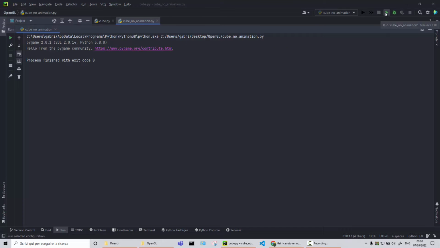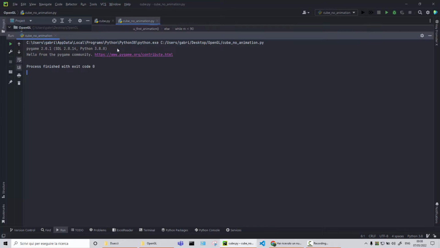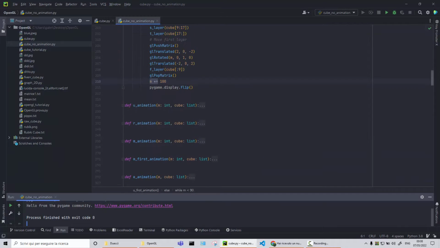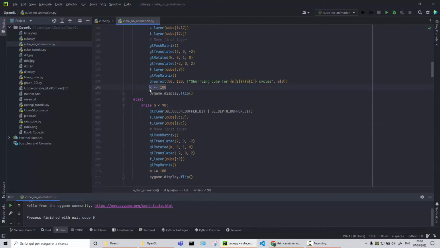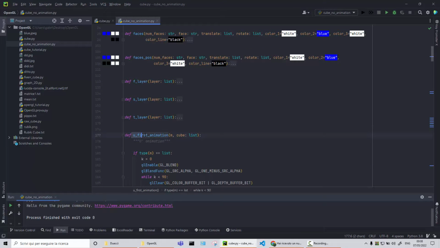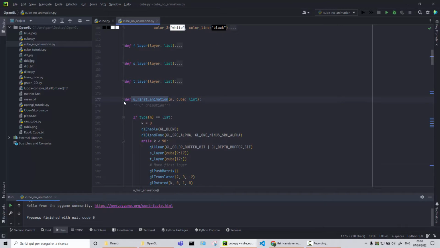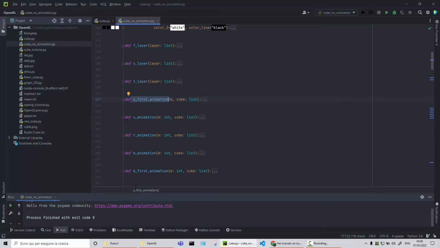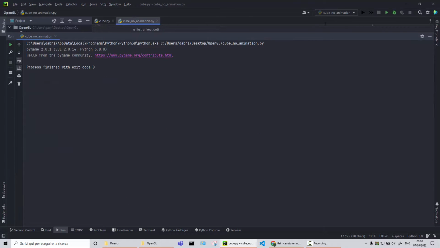Hello guys, today we're going to see what happens if we increase the speed animation by passing 100 on these variables m and k in each animation function.